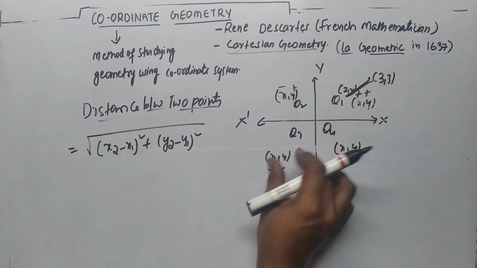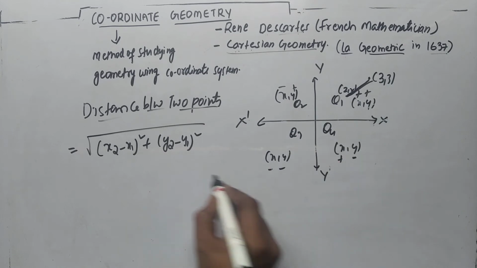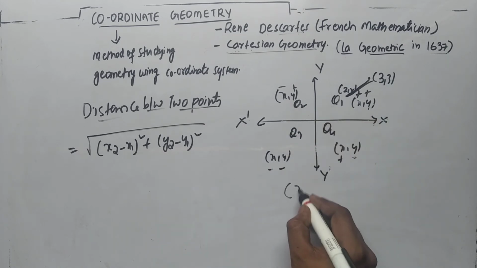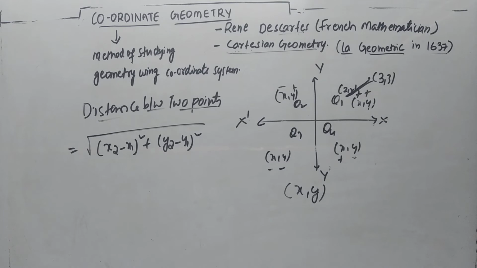Whenever you denote a point on a plane, we denote it with x comma y, where x is the x coordinate and y is the y coordinate. The x value is known as abscissa, and the y value is known as ordinate.